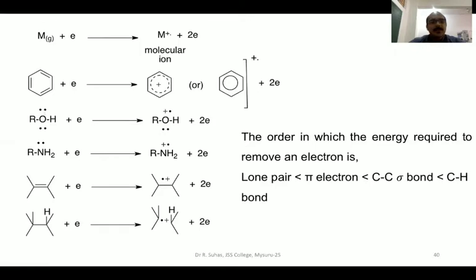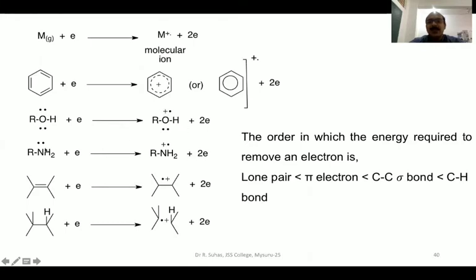Here, in this oxygen, from this lone pair, one of the electrons will be lost when you bombard the alcohol containing this oxygen atom with very fast energetic electrons, and that results in the formation of plus radical. You can observe here, there are two electrons. One of the electrons is lost, so the loss of an electron is represented by plus in chemistry. That's why we have written plus radical plus two electrons.